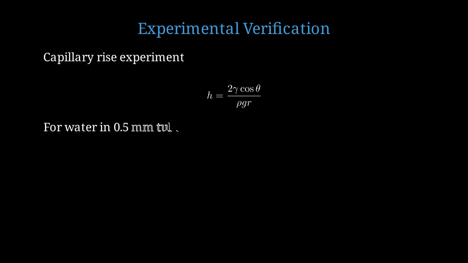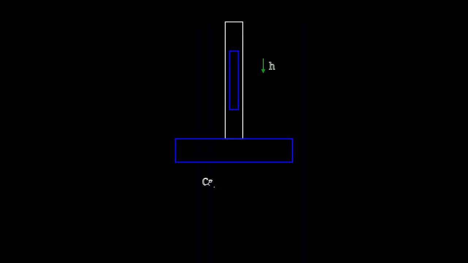For water in a 0.5 millimeter radius tube, the height is approximately 3 centimeters. This is easily measurable and verifies the theory. Here's a diagram of capillary rise. The water climbs up the narrow tube against gravity, reaching a height h that depends inversely on the tube radius. For a 10 micrometer radius tube, the predicted height is approximately 1.5 meters. This dramatic rise in narrow tubes confirms the inverse scaling of capillary pressure with size.